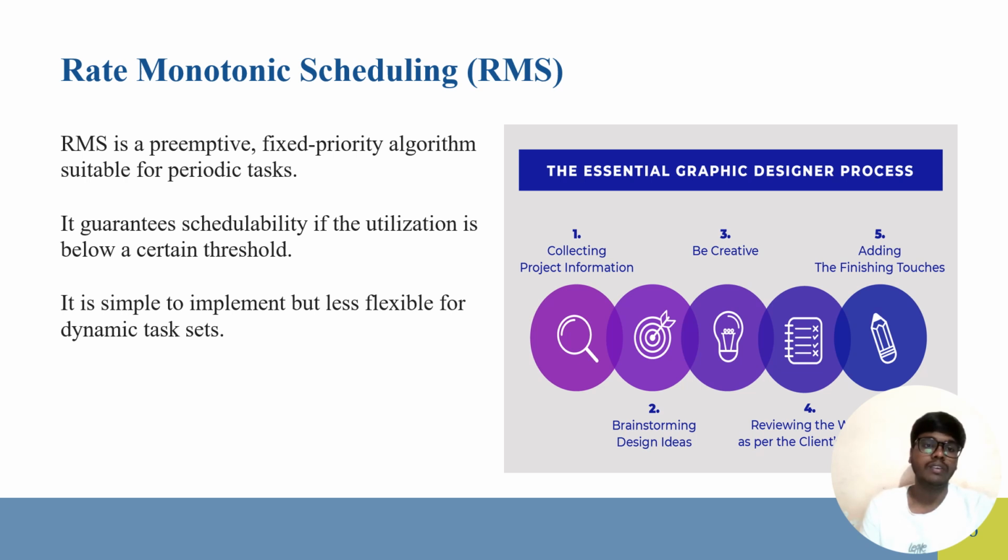And also, RMS, the rate monotonic scheduling, is a fixed priority algorithm for periodic tasks, which guarantees schedulability if utilization is below a certain threshold.